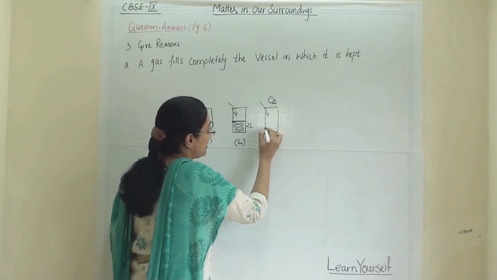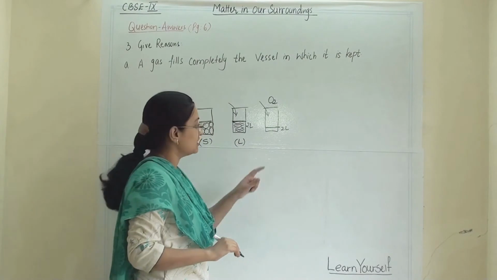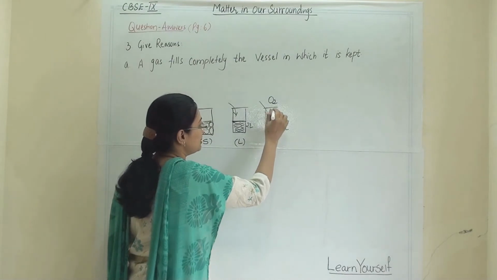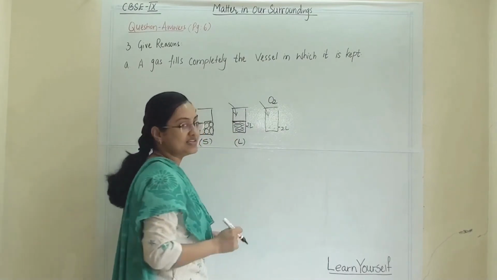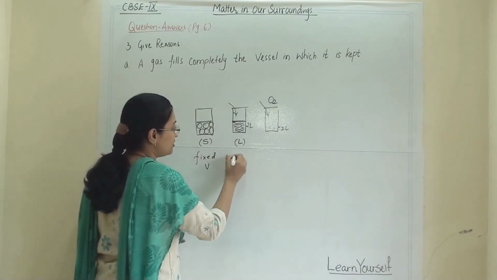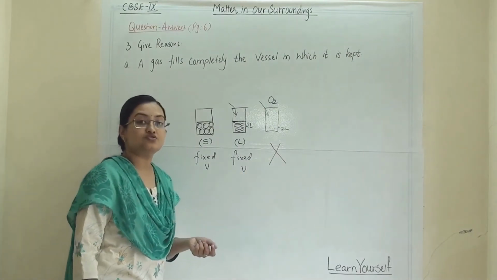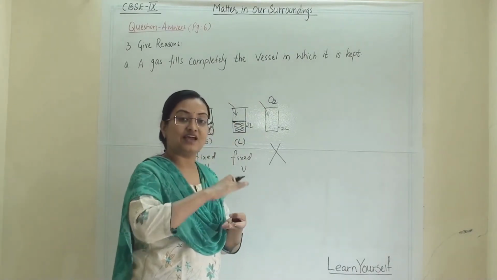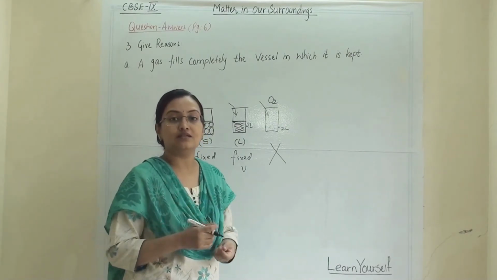For example, 2 liters will occupy this much space. But will it remain till here? No, it won't remain till here. It will occupy whatever space is there in the vessel. Why? Because solid has fixed volume. Liquid also has fixed volume, but gaseous components do not have fixed volume. They can expand as per the vessel, and they can be compressed if we apply pressure. All these things we have learnt in earlier videos.